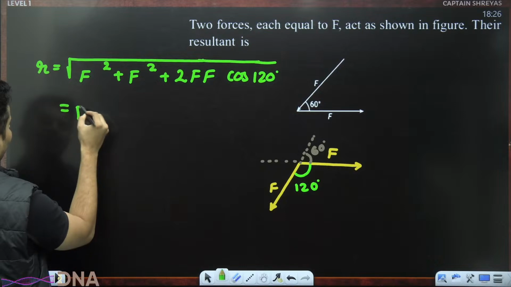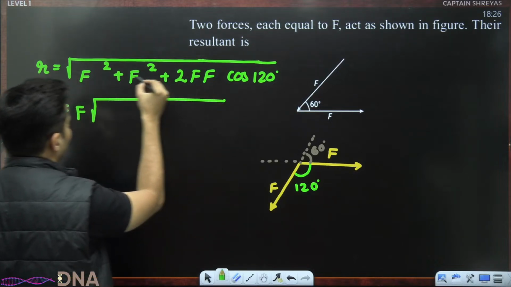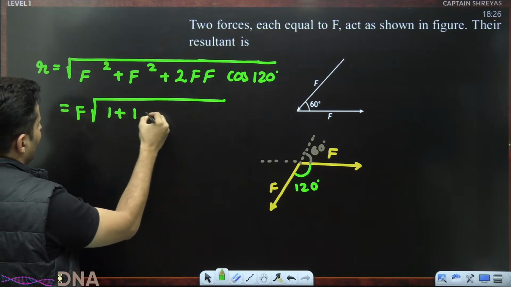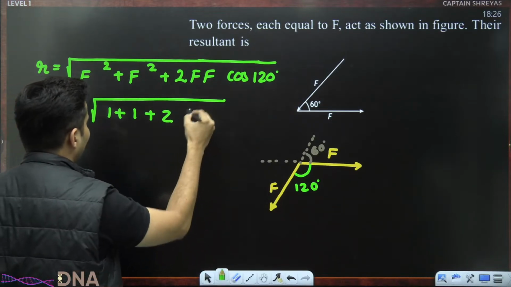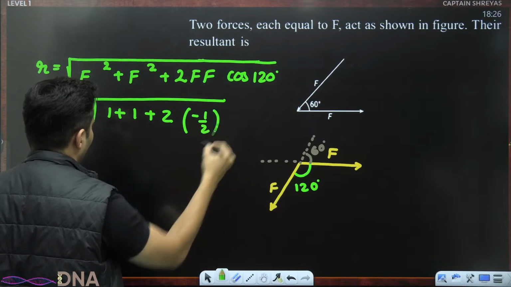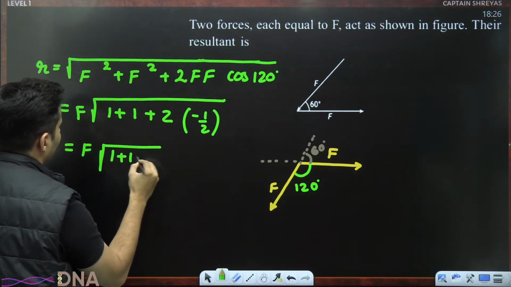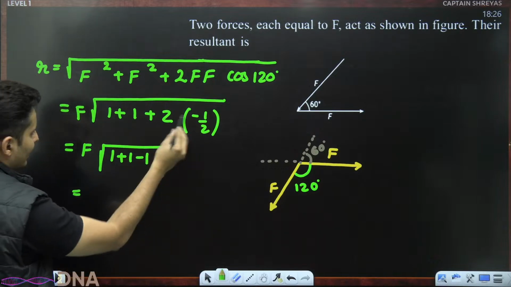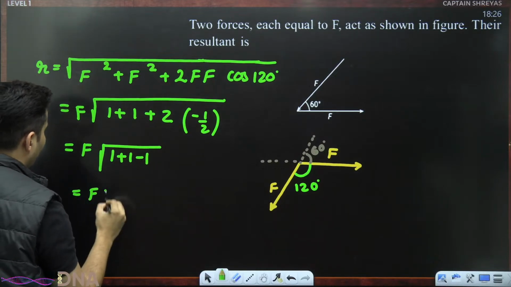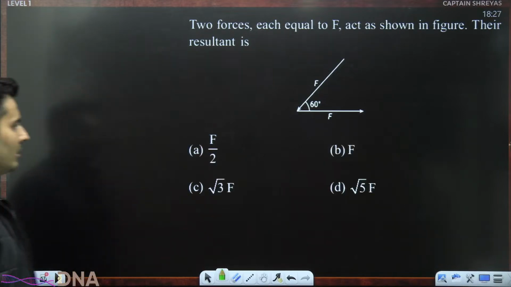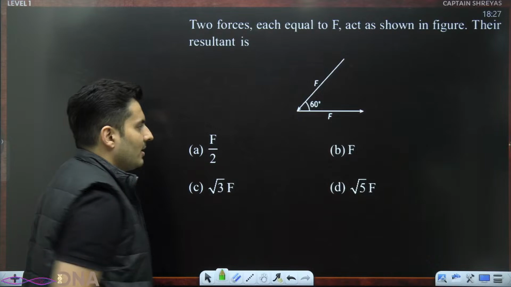F will come outside because F is there many times, so I just take it out common. So 1 plus 2, cos of 120 is negative half. So this will just become 1 plus 1 minus 1. 2 cancels, it will become minus 1. So it will become F root 1, which is just F.